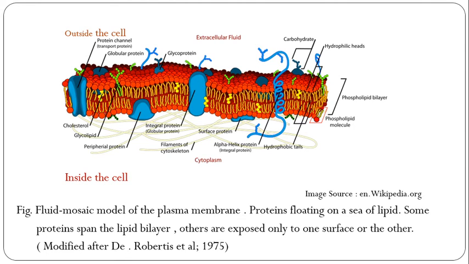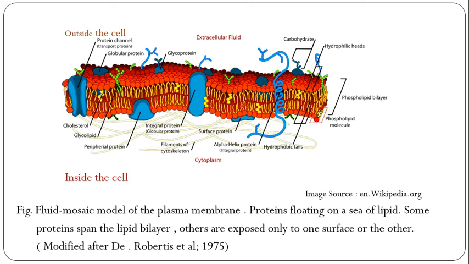Then on a similar side, blue in color, peripheral protein, then integral protein, that is the globular protein, some filaments of the cytoskeleton, surface proteins, then helical protein, alpha helical, that is the integral protein.